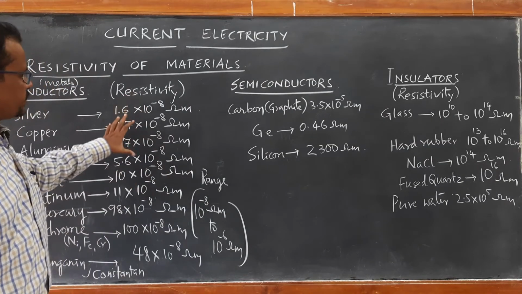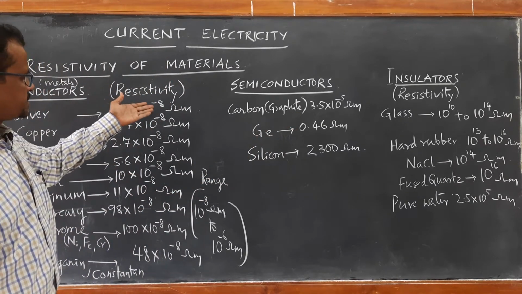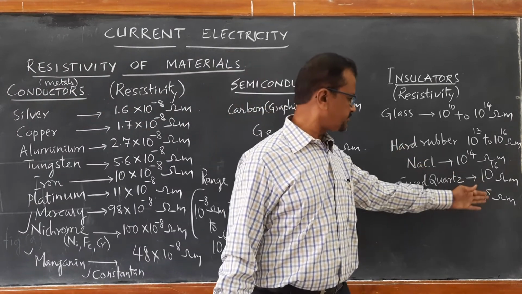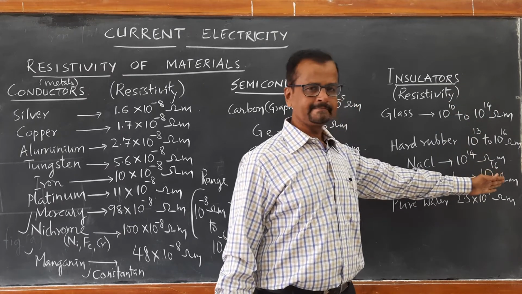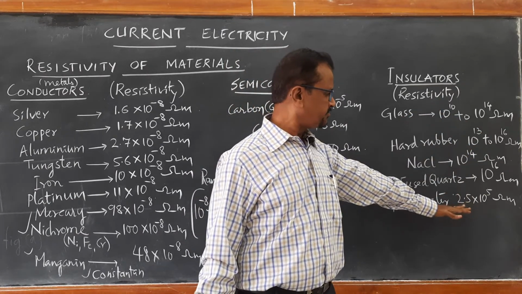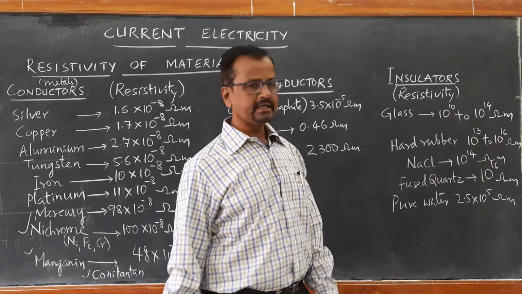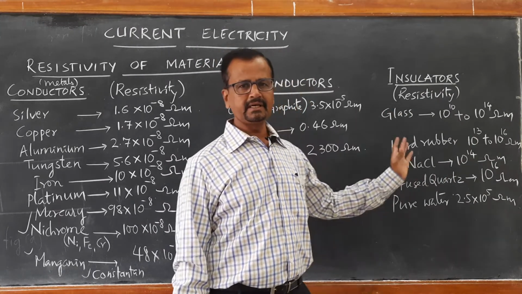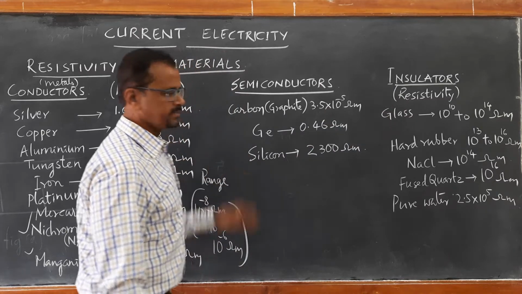Then, when you look at the insulators, here the resistivity is of the order of 10 raised to 5 onwards to about 10 raised to 16 ohm meter. If the resistivity is of very high order, of the order of 10 raised to 5 ohm meter to 10 raised to 16 ohm meter, such a class of materials are called insulators. Based on the resistivity values, the materials are classified as conductors, insulators and semiconductors.